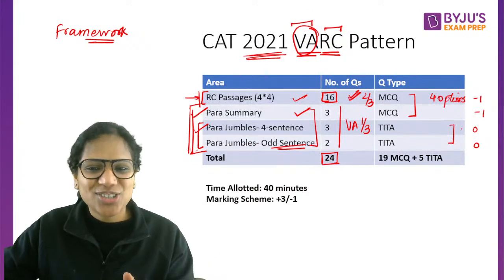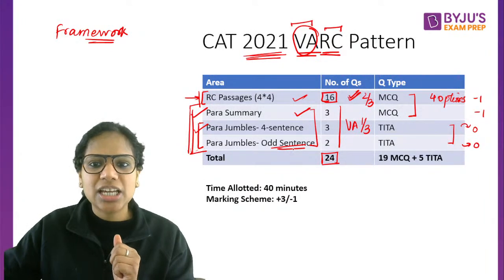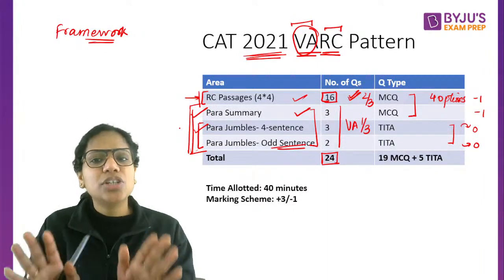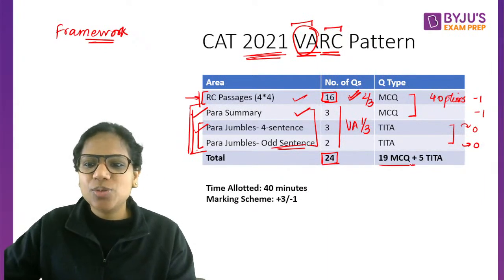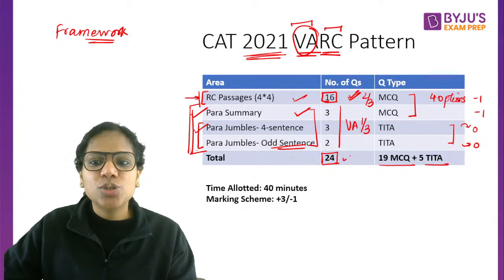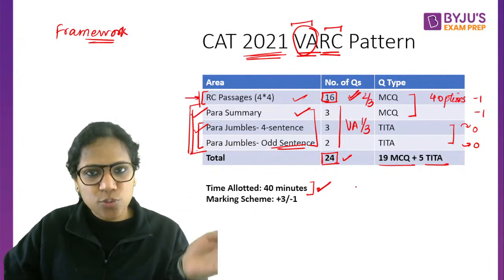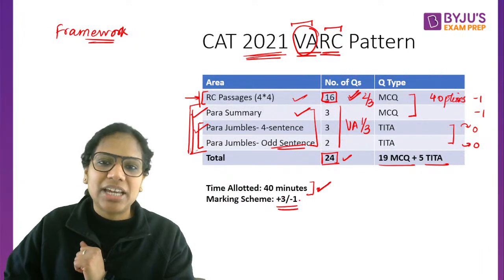So as a compensation, there is no negative marking as well, even if you get it incorrect. Right? So this is how your VARC pattern as far as just CAT is concerned looks like. Okay, 19 MCQs, 5 type in the answers, 24 questions in total. Time given to you would be 40 minutes. The entire paper is going to be of 120 minutes. And you have a +3 -1.